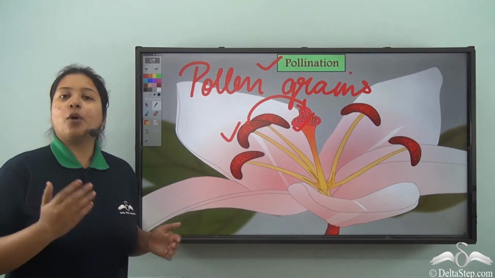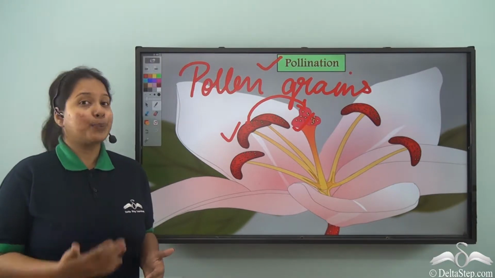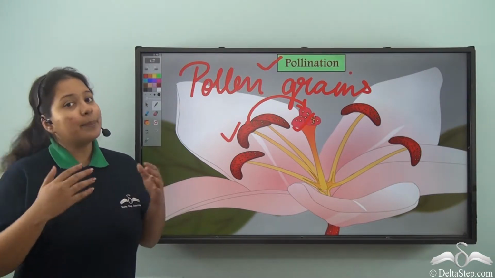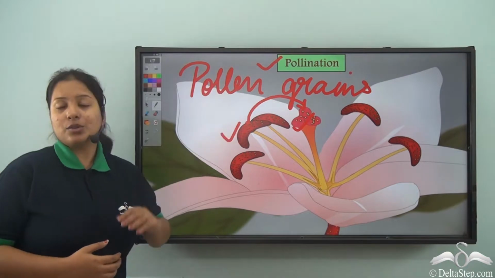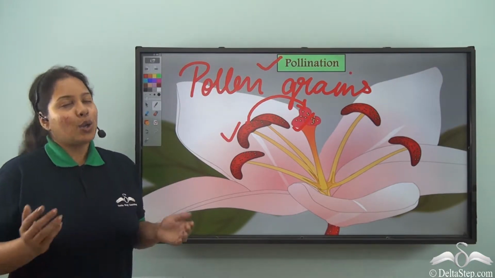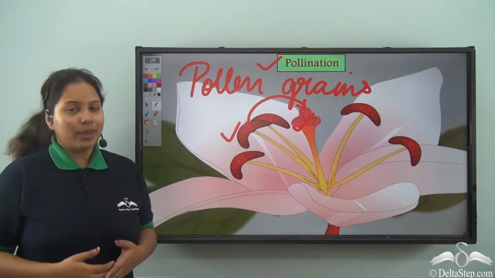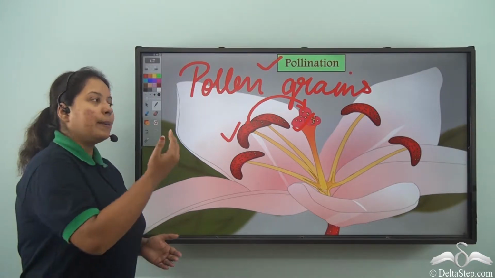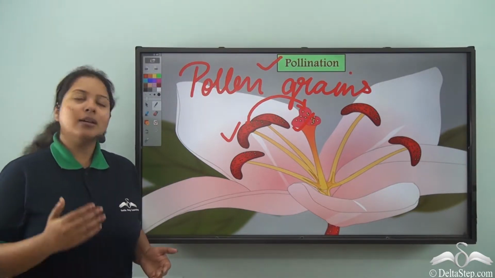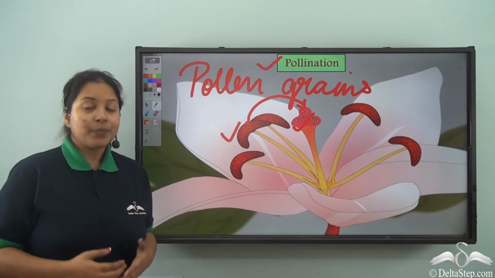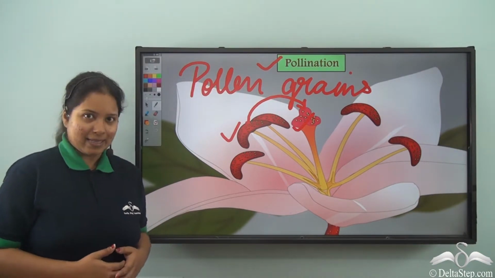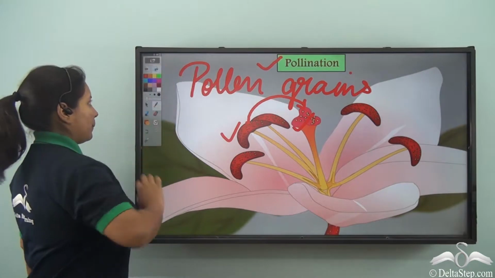But do you think pollination is sufficient for reproduction? Can we get the baby plants only by this transfer of pollen grains? Not really. For that, we need the fusion of the male reproductive part with the female reproductive part, which is known as fertilization. Let me show you an example.